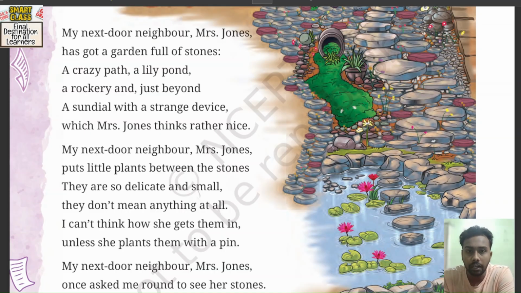Now, next we find that one day Mrs. Jones invites the speaker to admire her garden, to show him around the garden. Then she talks very proudly about a flower for a long time. She keeps talking about one flower for a very long time. So her habit gradually becomes clear in this poem, that she is a kind of crazy person, you can say.